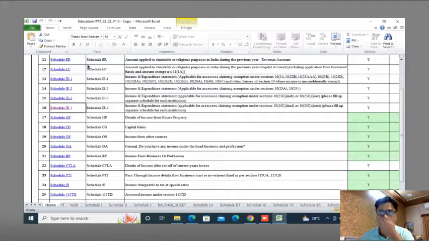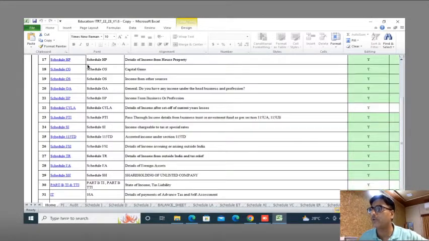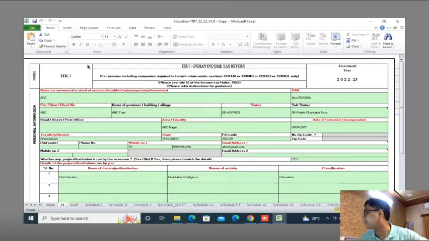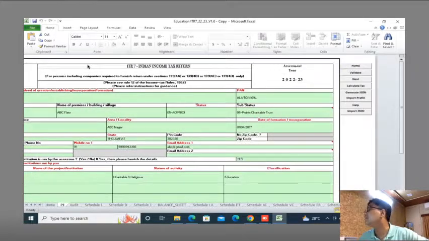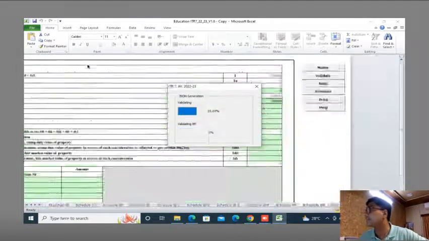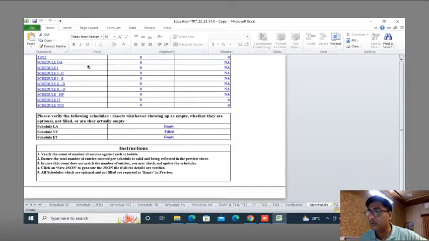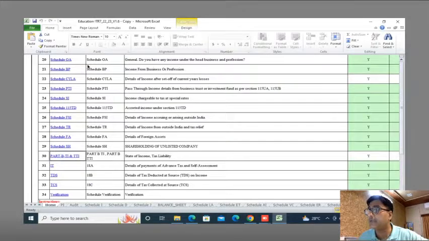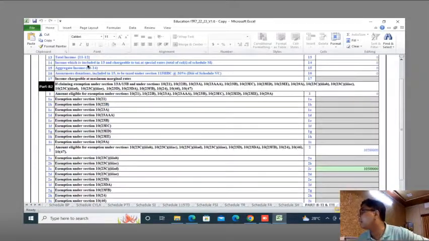Coming to home, and let's say once again going to PI, once again I am coming here and calculate tax, generate JSON. My JSON file is generated. I'll go to this schedule, you can say Part B PTI. You can go here and you can see that my exempt income of 1 crore 5 lakh is appearing very clearly. This exempt income of 1 crore 5 lakhs of rupees is appearing in this return of income. So this is how you can go ahead and file the return of income.